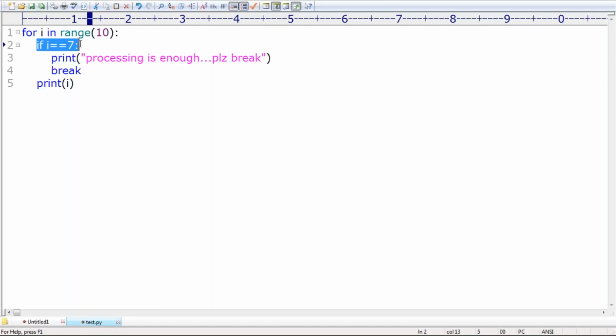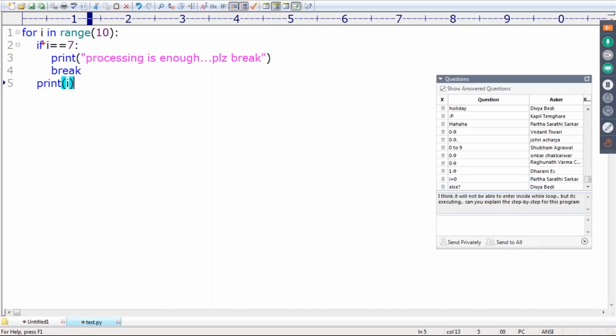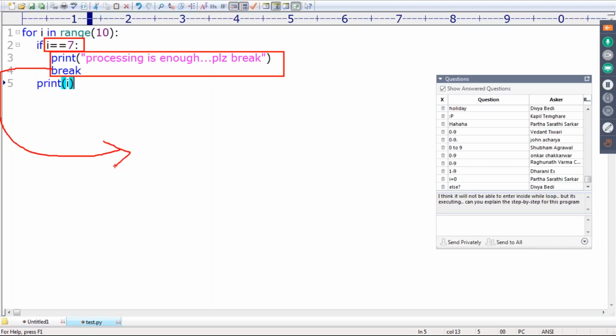If this condition is false, the body won't be executed. First I will check, is it 7 or not? If it is 7, then only it will execute. If break is executed, you will come out of the loop. If this condition is not satisfied, the body won't execute and directly print of i will come.